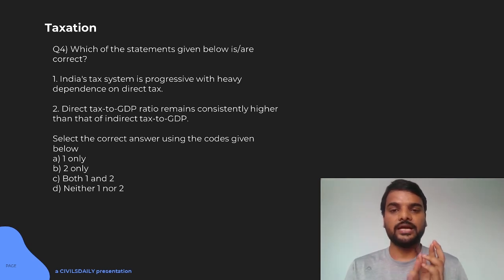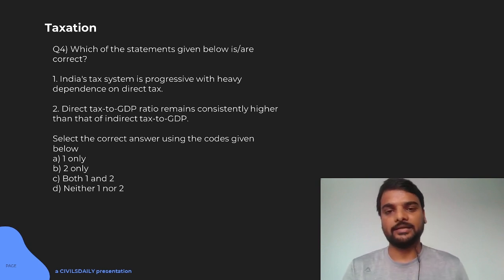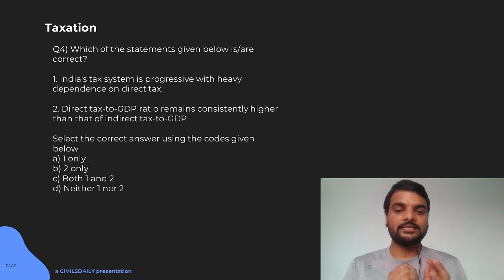When you tax indirectly, say on imports, it affects all, irrespective of your income, because those who are paying and those who are bearing the tax are not the same. So taxes are distinguished by whether you are bearing the tax or paying the tax.